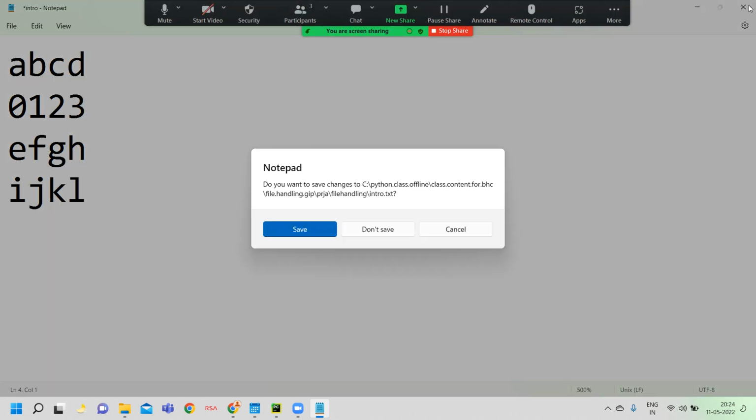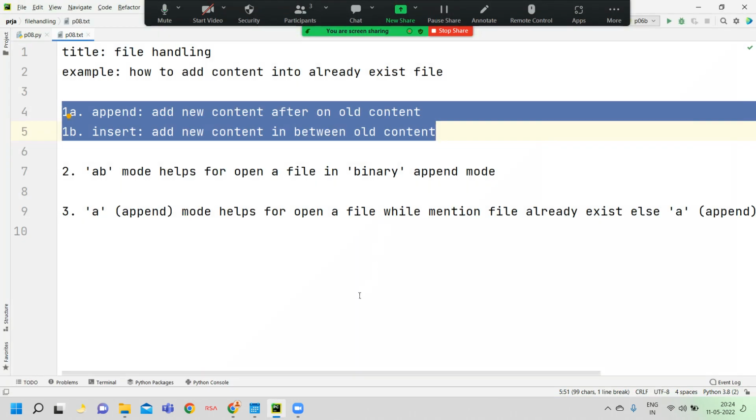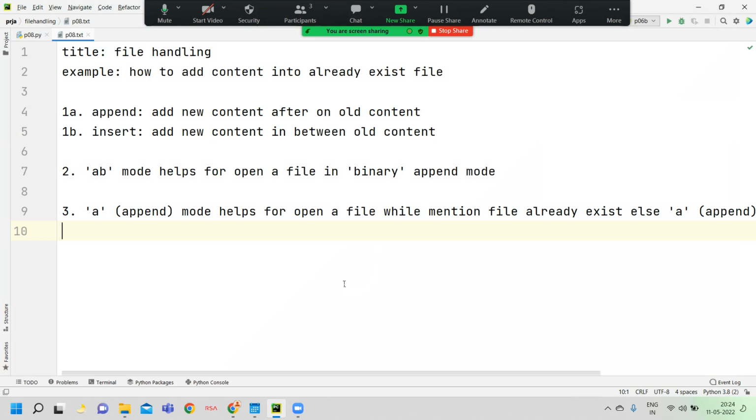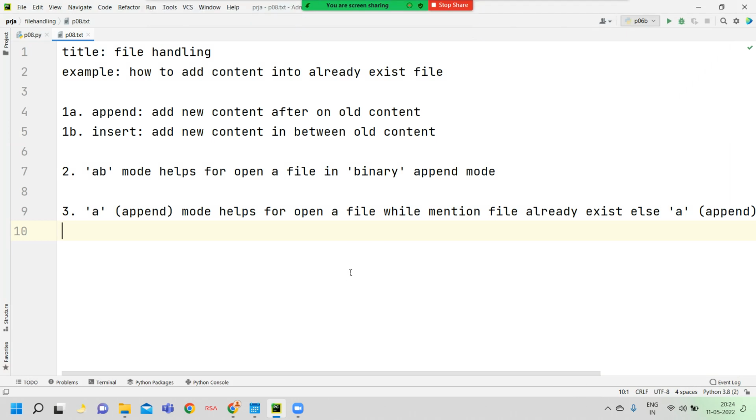So now you are clear about the difference between append and insert. Pradyush, are you clear? Yes. Ilakya? Yes. Okay, good. Now I continue.